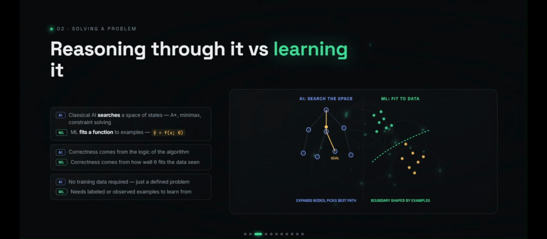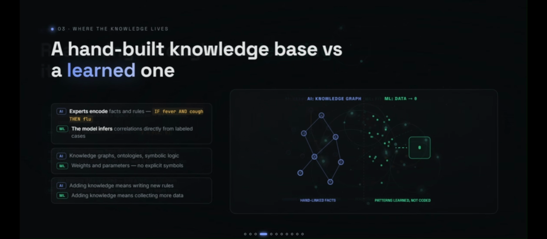The biggest difference is how they solve problems. Classical AI explores possibilities using techniques like A-star search, minimax, or constraint solving. Machine learning takes a completely different path. It learns a mathematical function from data. AI depends on logic and algorithms. ML depends on examples and training. One reasons through the problem, the other discovers the solution by recognizing patterns.